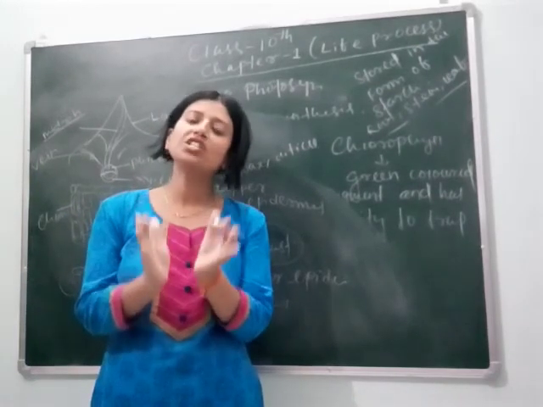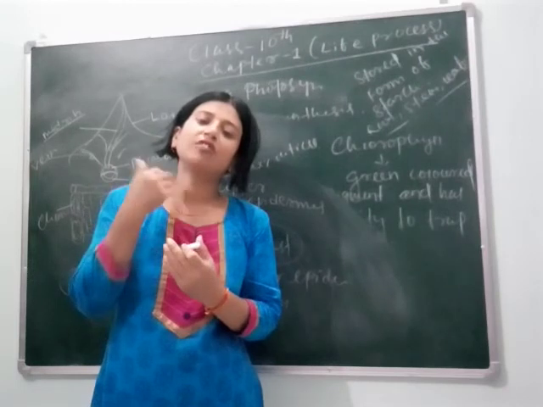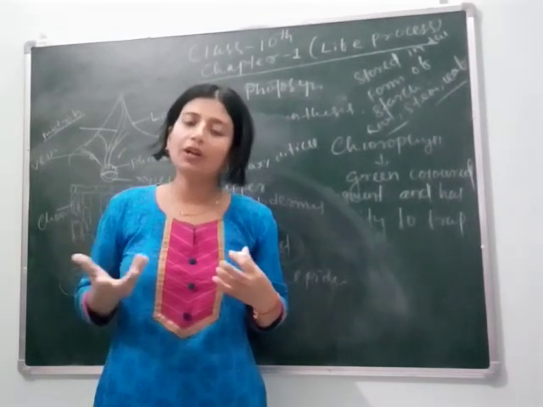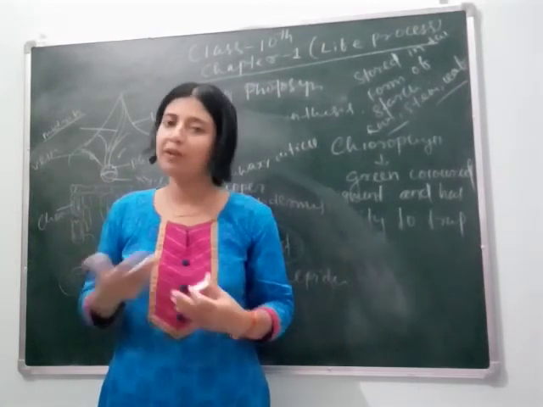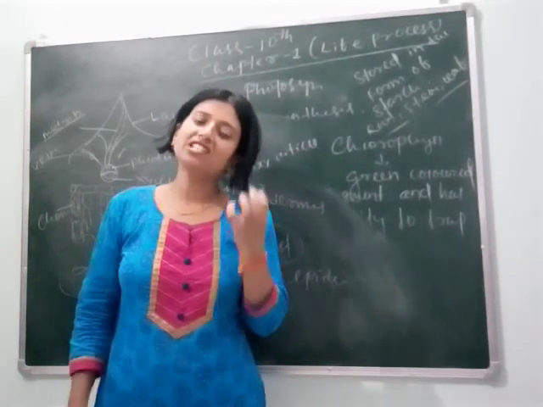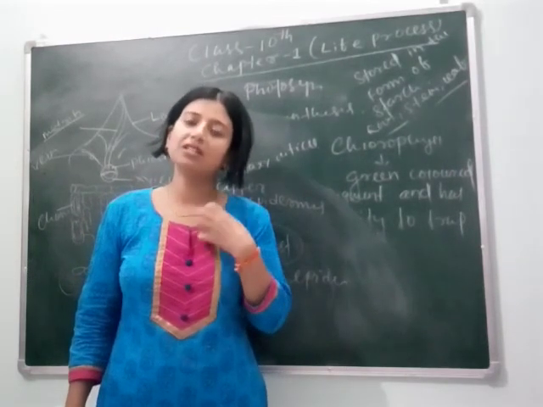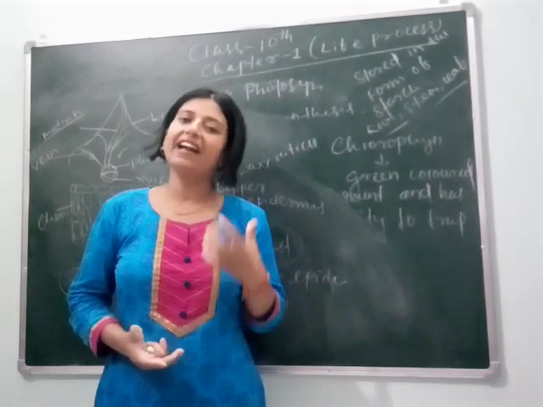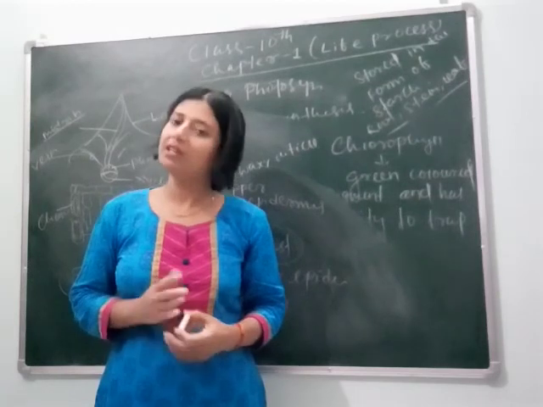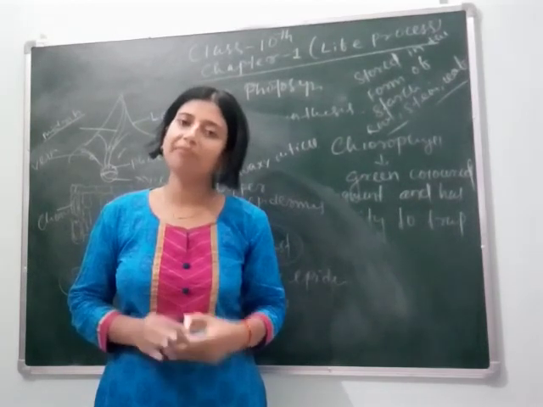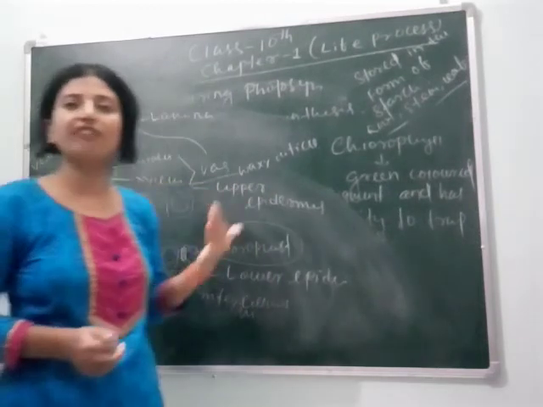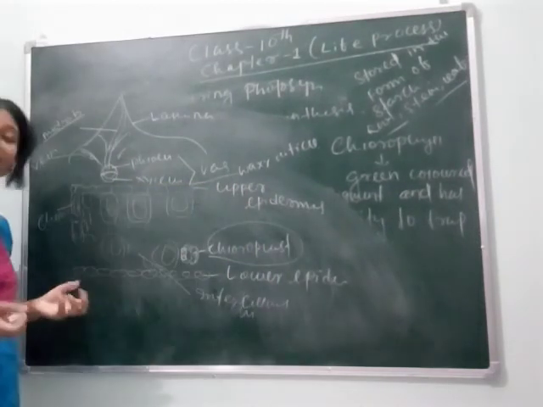Due to open stomata, the transpiration rate also increases, and due to transpiration our surroundings get cooled, and rain formation also occurs. So plants not only synthesize food for us, but also help us in various ways, and they are so important for us. Without plants we can't survive, because they are the producers and the main source to give us food either directly or indirectly.